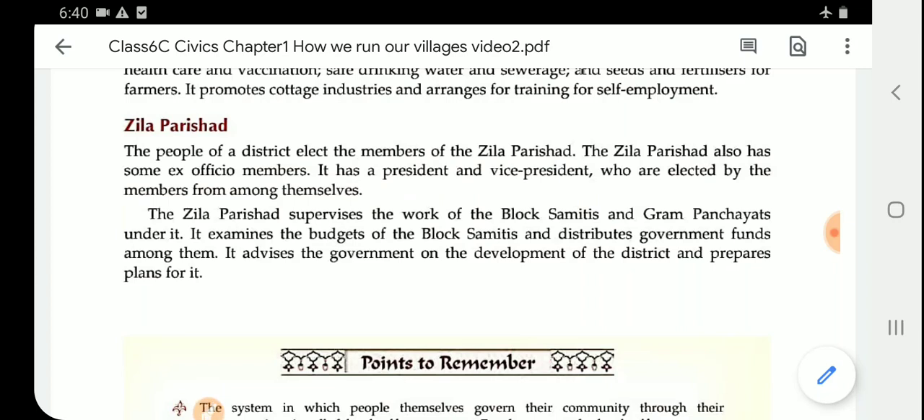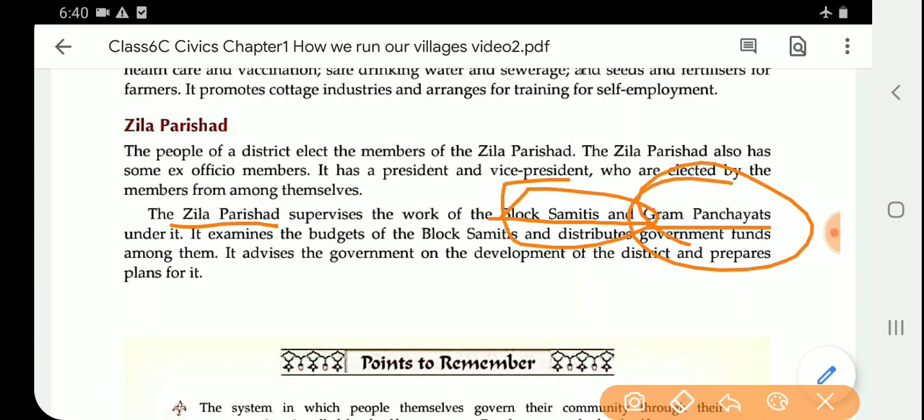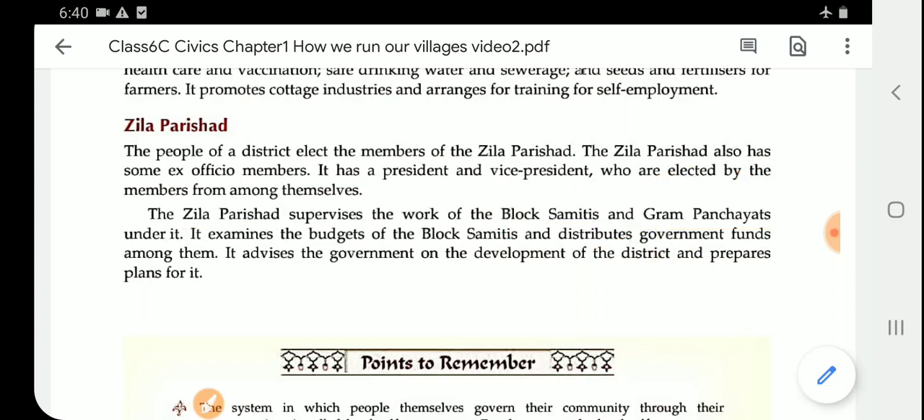The Zilla Parishad supervises the work of the Block Samitis and Gram Panchayats under it. Now the Zilla Parishad has to supervise and take care of the work of the Block Samitis and the Gram Panchayats. These both categories are under Zilla Parishad. It examines the budget of the Block Samitis and distributes government funds among them. It advises the government on the development of the district and prepares plans for it.